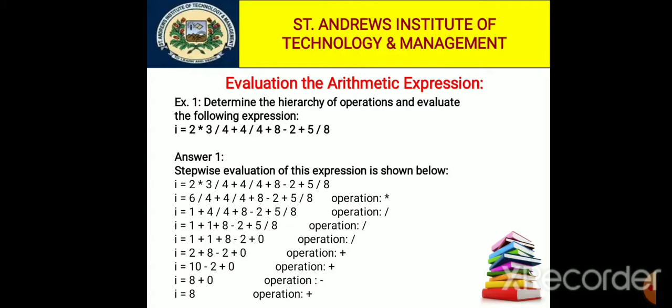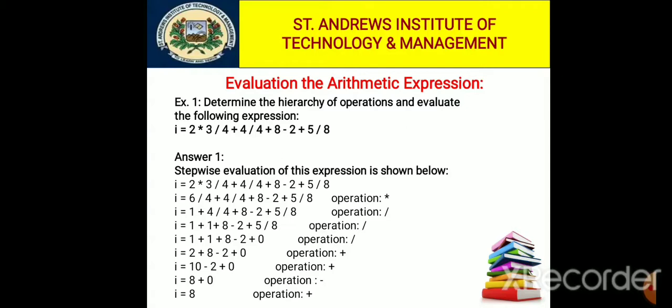Now the first priority is over. Then we come to the second level of hierarchy of operators, addition and subtraction. So addition is performed first. 1 + 1 is 2, plus 8, minus 2, plus 0. Then 2 + 8 is 10, minus 2 plus 0. We know that plus and minus are on the same priority level, so we move from left to right. 10 minus 2 is 8, plus 0, and the final result is 8.